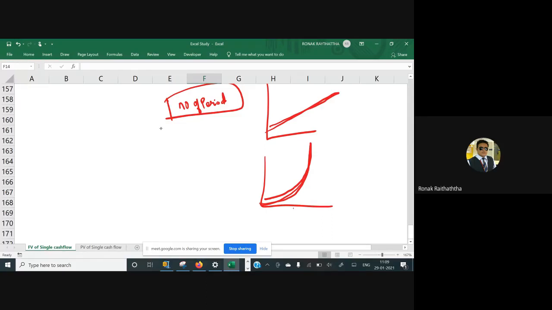Because now each and every minute change will take place, no? The number of periods would be too many. You cannot even count the total number of periods. Total number of periods are infinite. Some people will call microseconds, some people will go to the seconds, some people will go to the minutes. And if you try to identify the total number of minutes, total number of microseconds, I'm sure it would be very complicated for you. So it's nothing but infinite, because there is no particular division of time period.